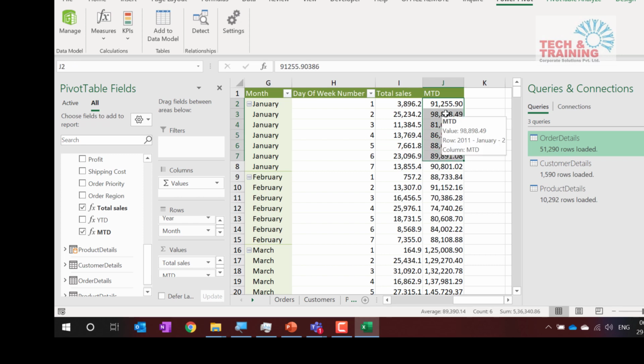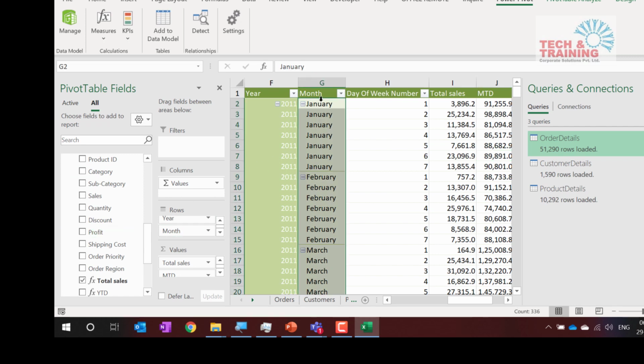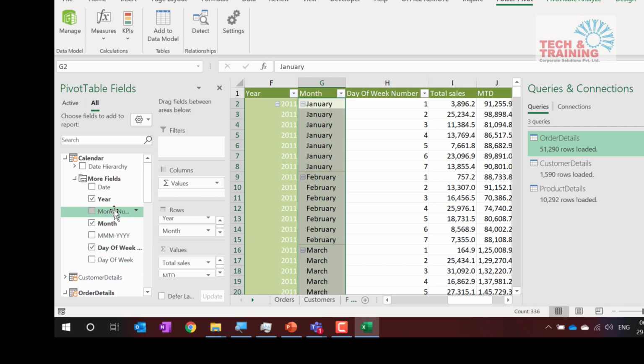So 98 plus 1 total sales. This is the sales. Sorry, this is day of the week. There is some mistake here. One second. Sorry, this is nothing but day of the week. See, 1, 2, 3, 4, 5. We have to have the proper dates here. And this is not giving us 1, 2, 3, 4, 5, 6 up till 30. That's a problem. I have selected the wrong field here.